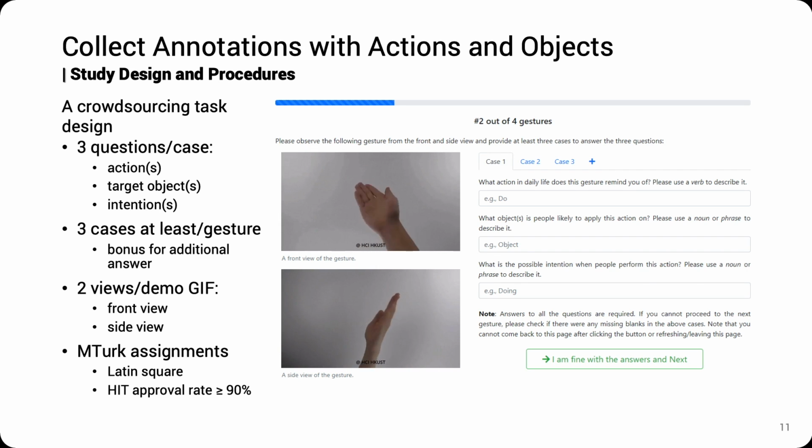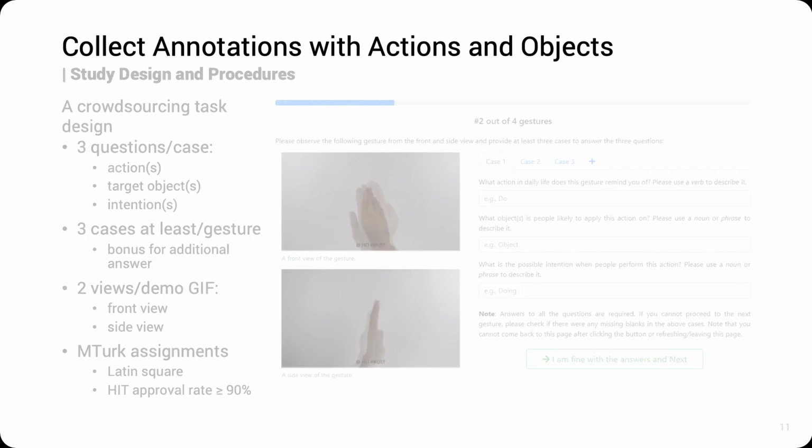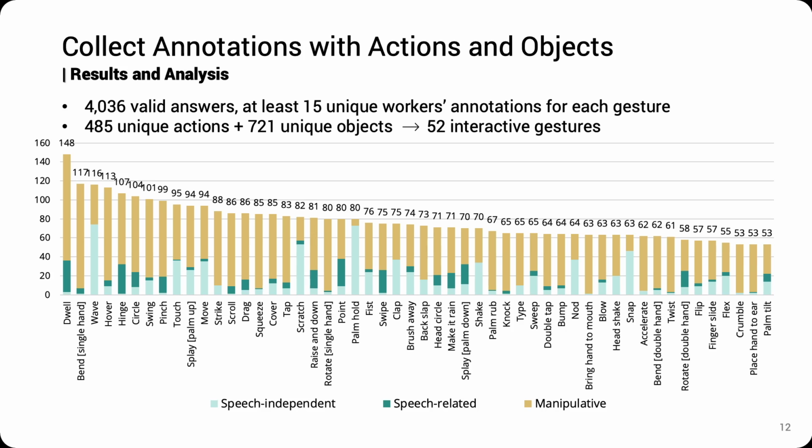from general users. Then we recorded demonstration animations for each interactive gesture, posted the study online, and recruited participants through Amazon Mechanical Turk. Each task contains 3 gestures, and for each gesture, participants are encouraged to provide as many cases as they can. In the end, we had 4,036 valid answers in our collected data.